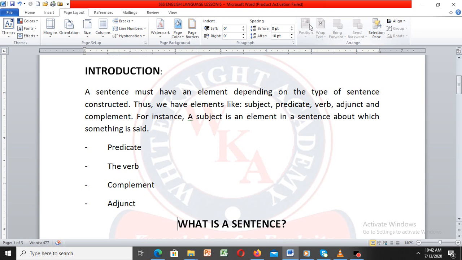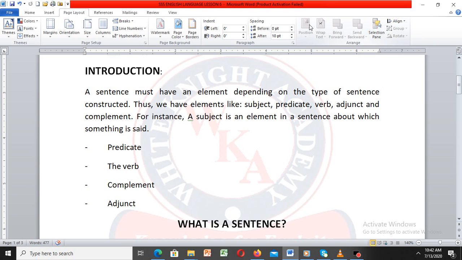Then when you talk about complement, complement is another element which completes the meaning of an idea in a sentence. The absence of a complement in a sentence makes the thought incomplete. E.g., the lady remains the best student. We saw him go out of the party. Alright? In other words, complement is the receiver of an action.